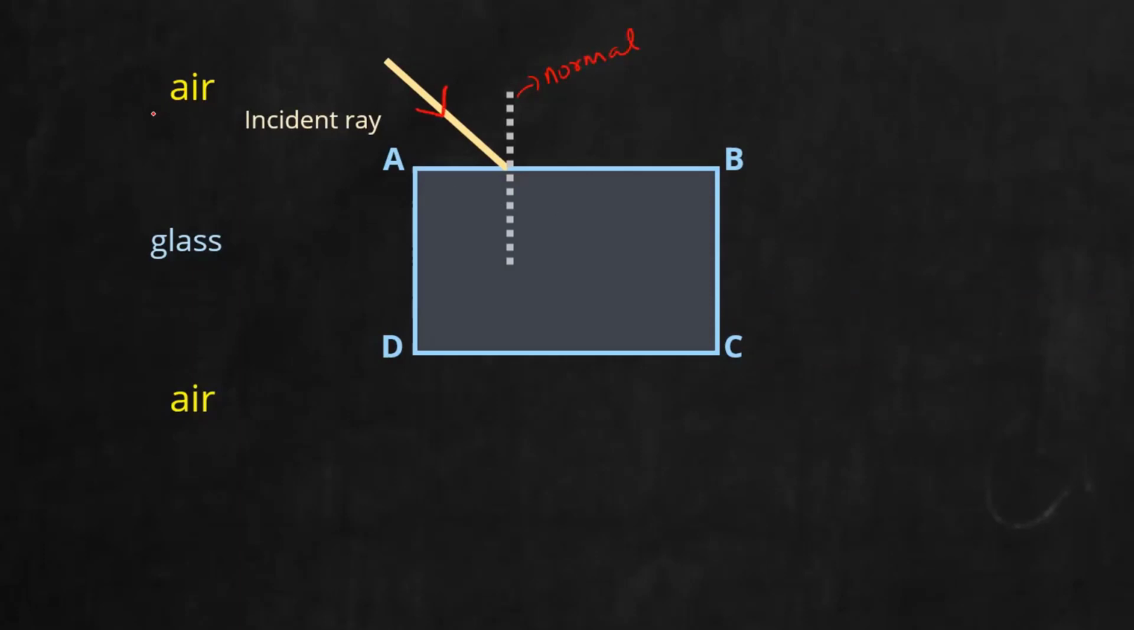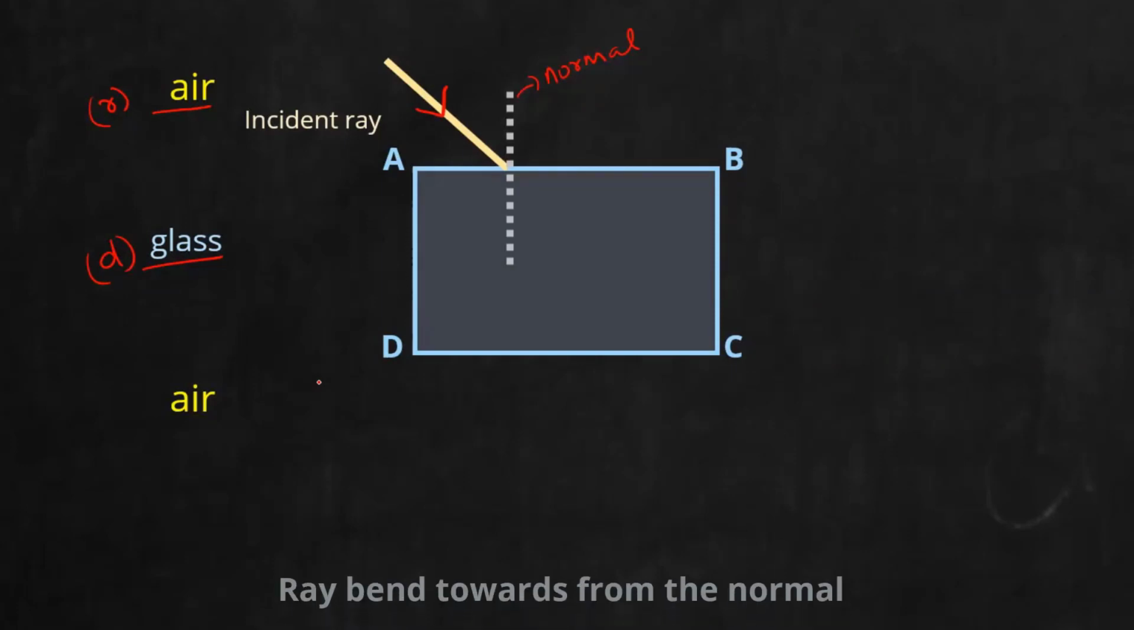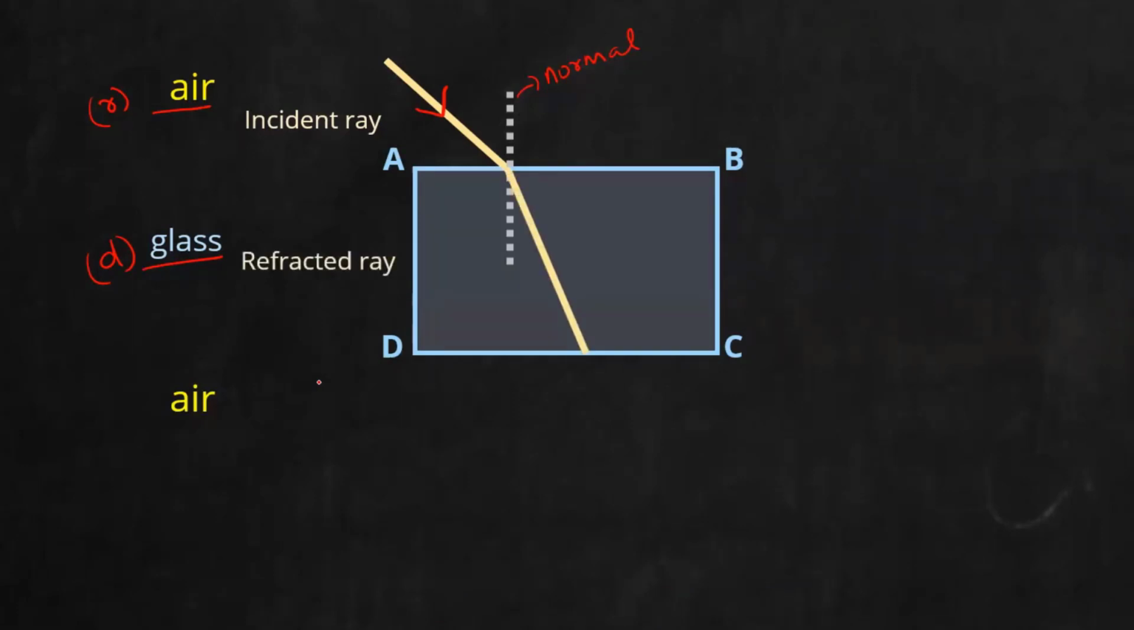Now tell me, air and glass. So what will happen here? When light moves from air to glass, which is rarer here? Air will be the rarer medium. Glass will be the denser medium. If light moves from rarer to denser, what will happen? It will bend towards the normal. So draw a line that is bending towards the normal. So if I draw it, it will be like this. And that will be the refracted ray. Put the arrows correctly. So the incident ray strikes on the face AB. So AB is your interface. After striking that AB interface, it will bend towards the normal and you can draw your refracted ray.